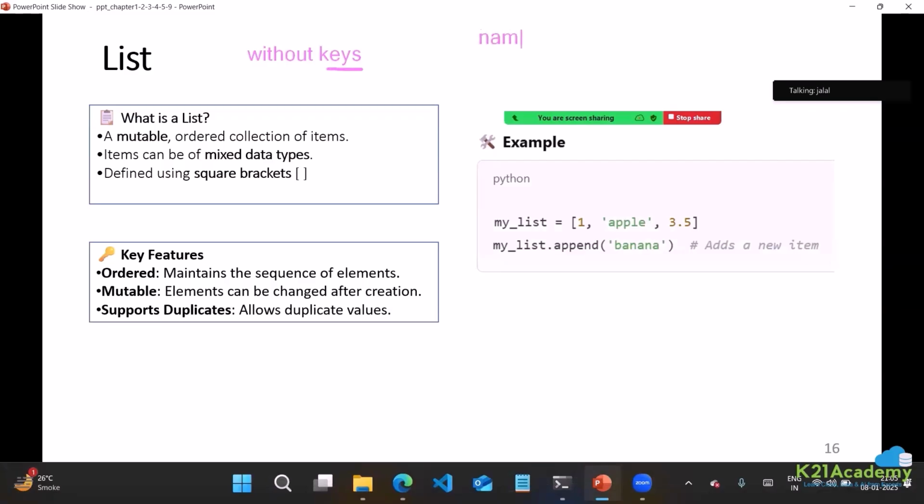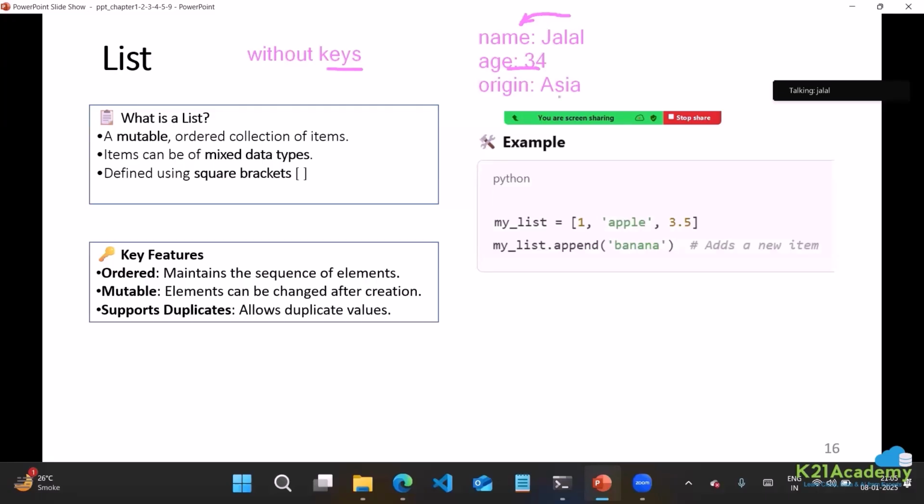Just to give an example, if I say name is equal to Jalal, age is equal to 34, and origin is equal to Asia, when I write this, this value is associated to a key, which is name. Similarly, when I say 34, it is automatically understood that this might be the age of an individual.